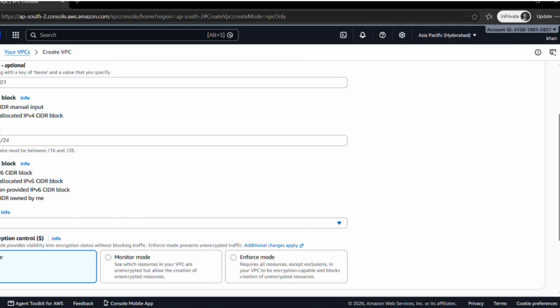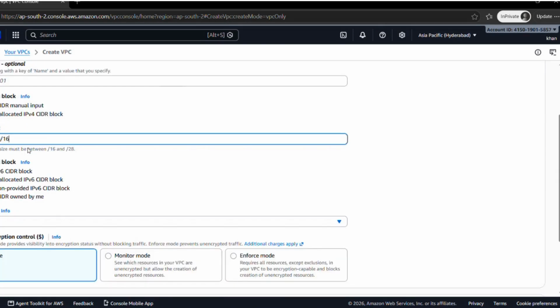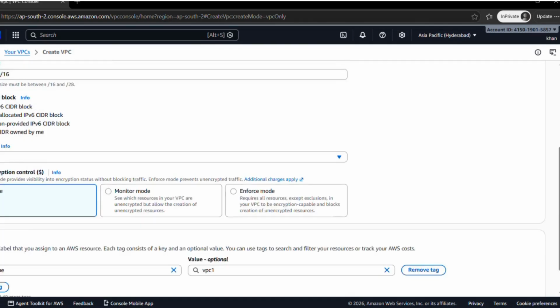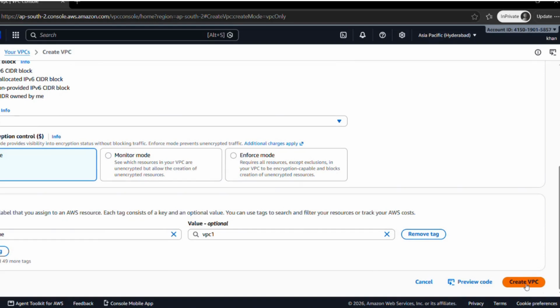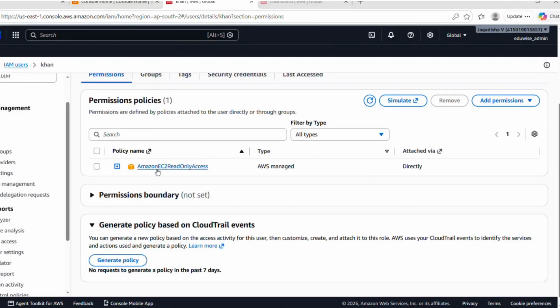Okay, simply I'll provide one name. 16. Okay. Here we'll provide VPC1. We'll try to create the VPC. See, here there was an error creating your VPC. You are not authorized to perform this operation. Why? Because for con user, see, we have attached only Amazon EC2 read-only access.